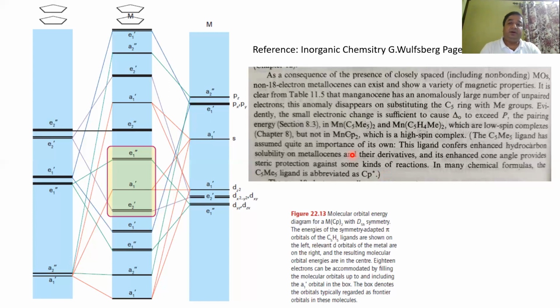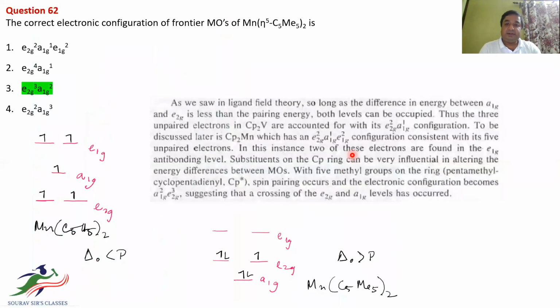All right. Now we will explain what this means. Let's go back, we are using the reference from Huheey, and I have given some ordering over here. If it is saying high spin, that means what? We have already explained that this is Mn2+, a d5 system. Delta O is less than pairing energy. High spin means e2g2, a1g, e1g.